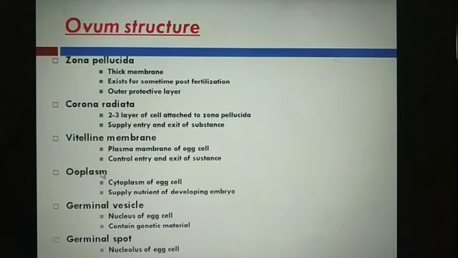Then ooplasm. Ooplasm is the cytoplasm of the egg cell. It supplies nutrients for the developing embryo.